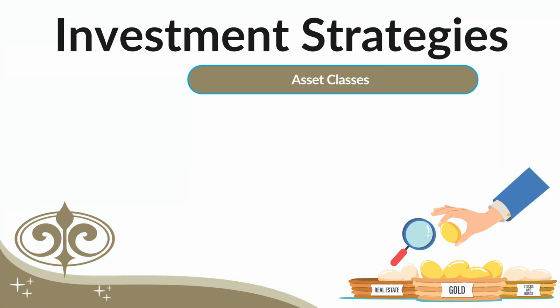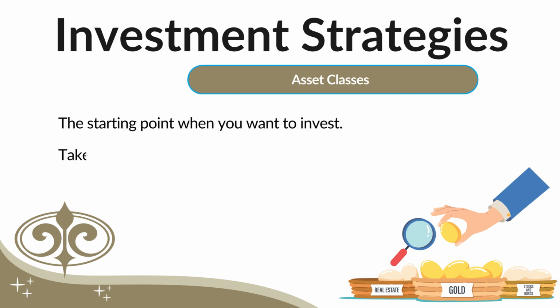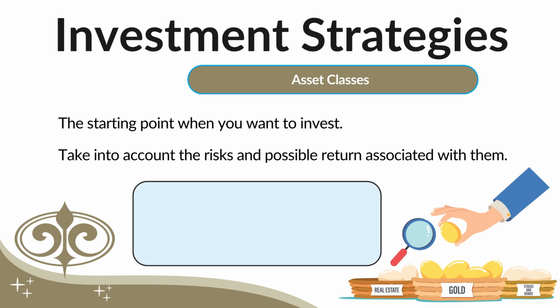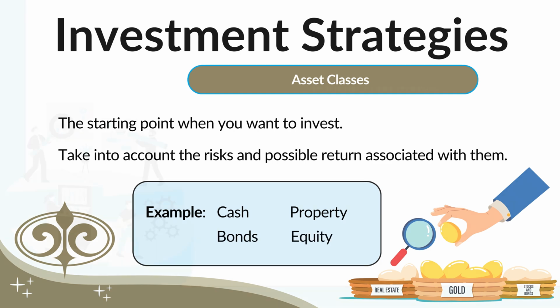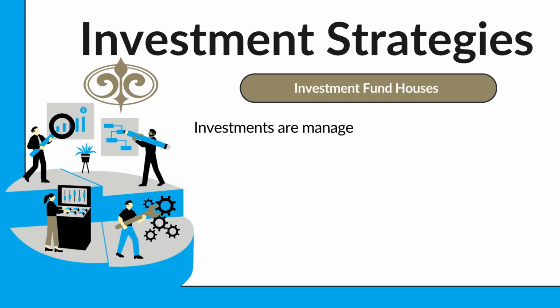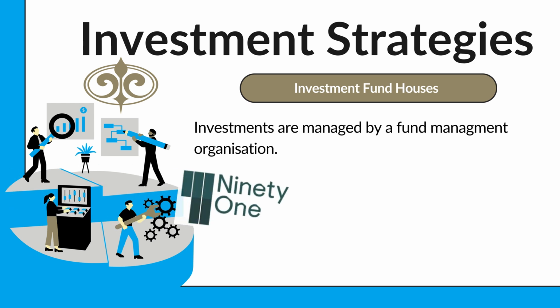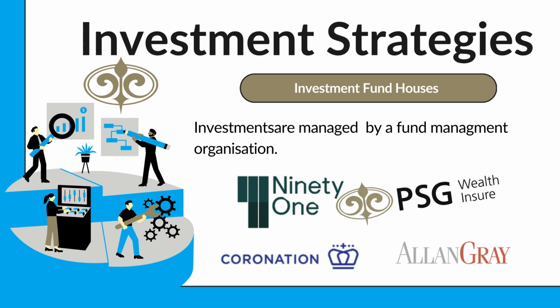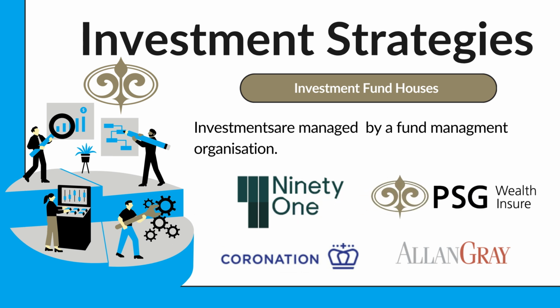Asset classes. This is your starting point when you are considering to invest, taking in account the risk and possible return associated with it. Examples of asset classes include cash, property, bonds, and equities. Fund houses. All investments are managed by a fund house, like 91, Allan Gray, Coronation, or PSG Wealth. After deciding on the asset class or combination of asset classes that you want to invest in, you need to appoint a fund managing company through which you will make your investment.